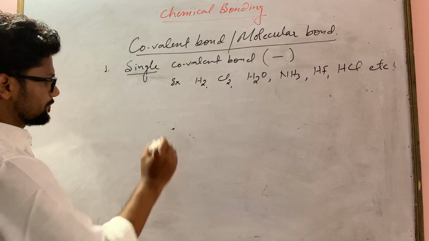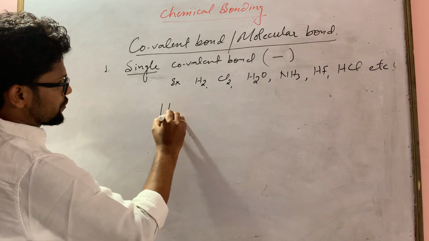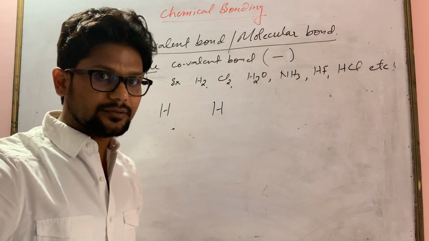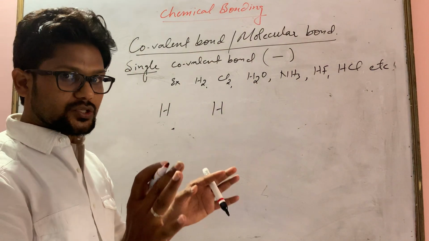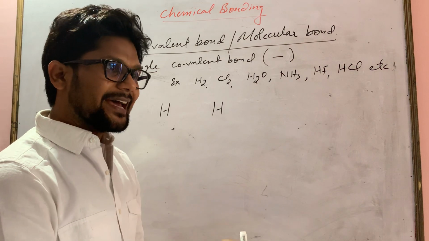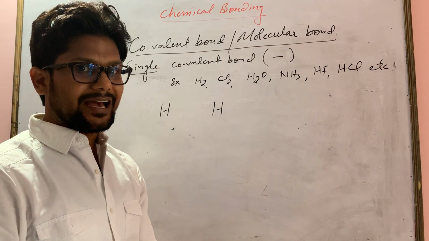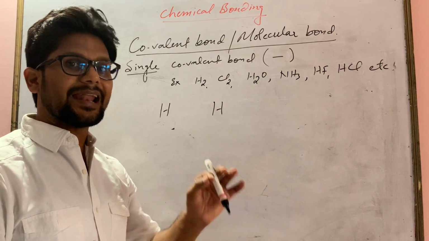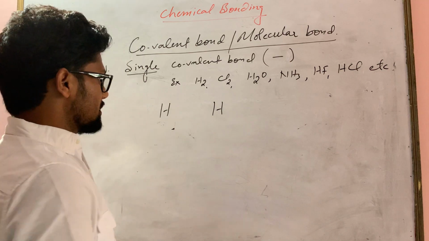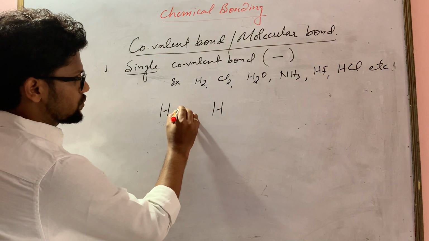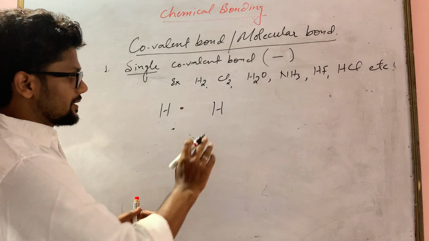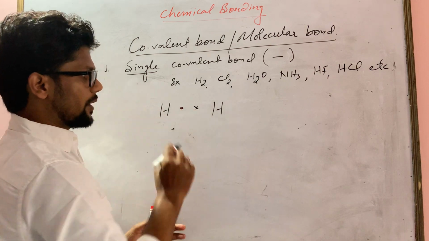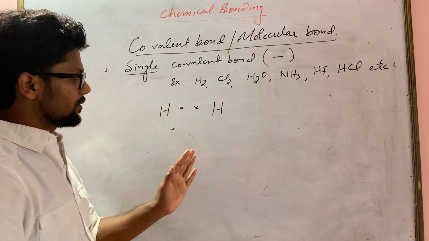First, I am taking hydrogen, H. As we know that hydrogen atomic number is 1, so its valence electron is 1, right? We'll write Lewis dot structure, as I explained in the previous video what is Lewis dot structure and how it is expressed. So hydrogen valence electron is 1, we'll write 1. This hydrogen also has valence electron 1, we'll write here in cross 1. They are sharing one pair of electron.